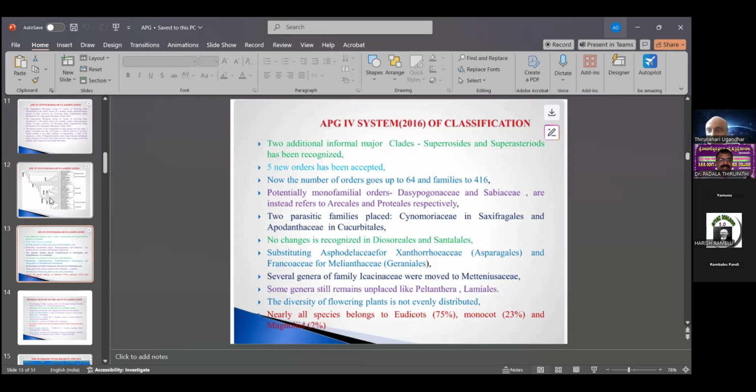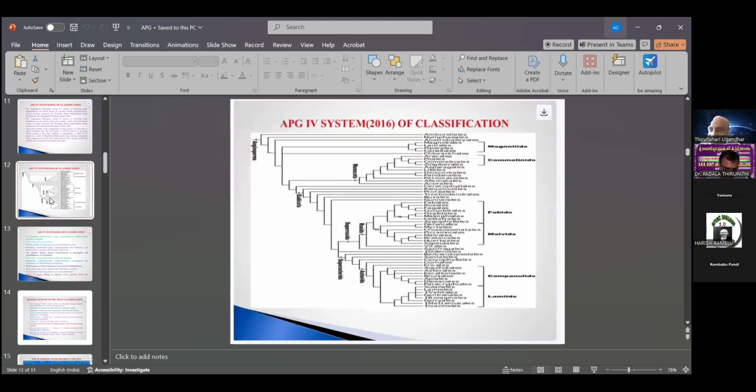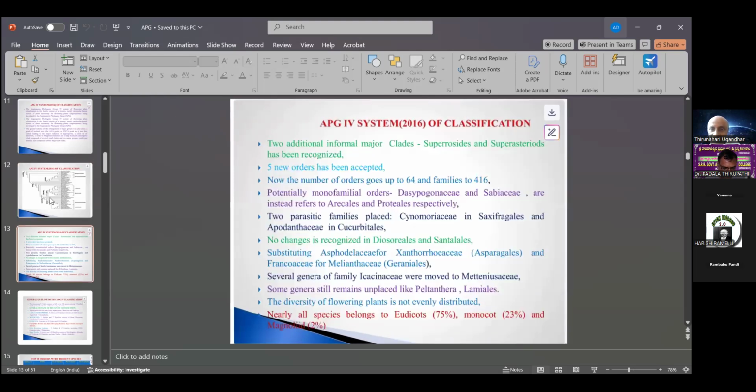Superasterids and superrosids have been recognized in APG 2016. Now the number of orders goes up to 64 and families are 416. The 416 families are constant in the present day classification system. It is a modern system of classification.